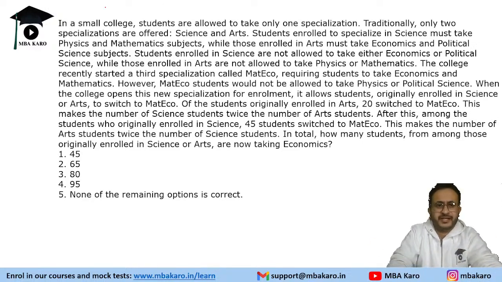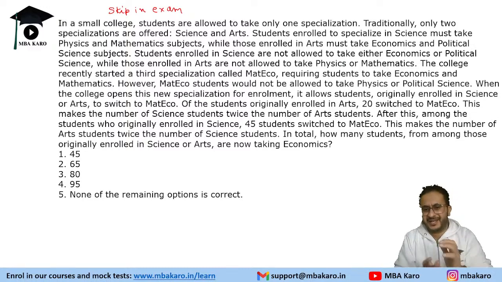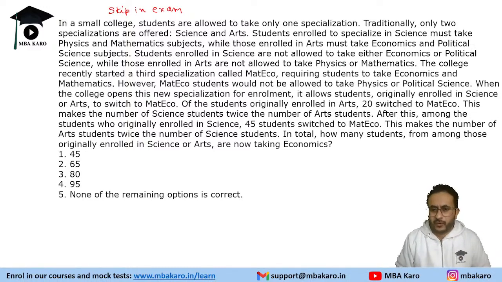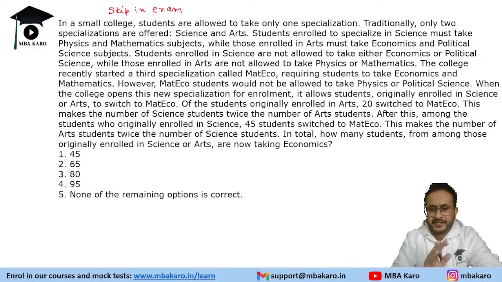This would be a question worth skipping in the exam, because there are no group questions associated with it. So one must skip this question during the examination unless you are a pro at quant, or you understand that you are not able to perform in the other two sections, and that is the only choice left. But if you are doing well on the other sections, this is a question that one must skip.